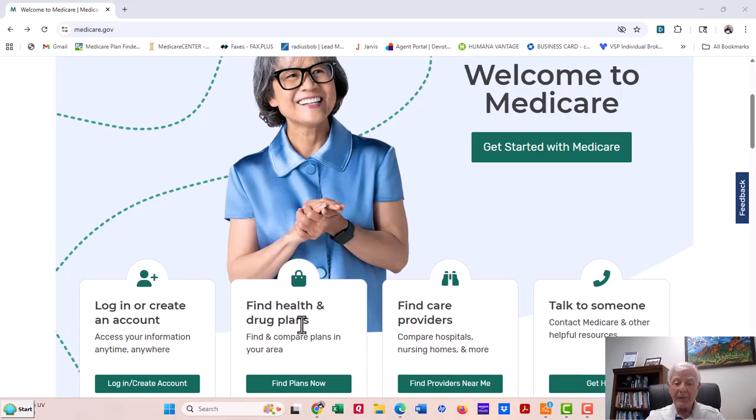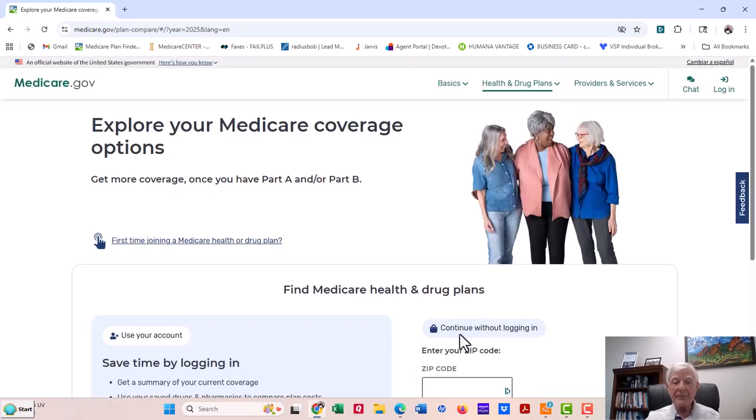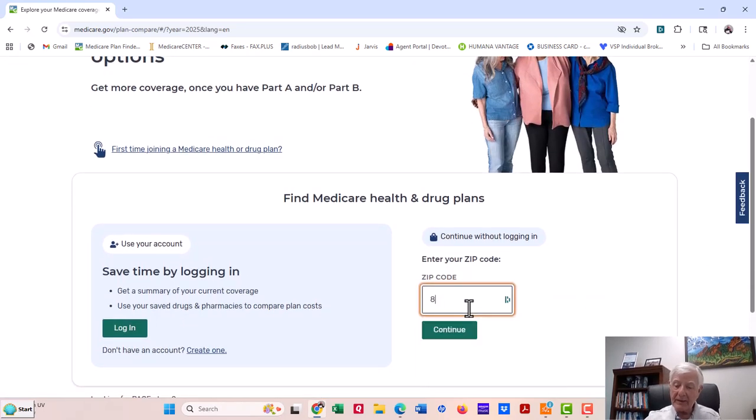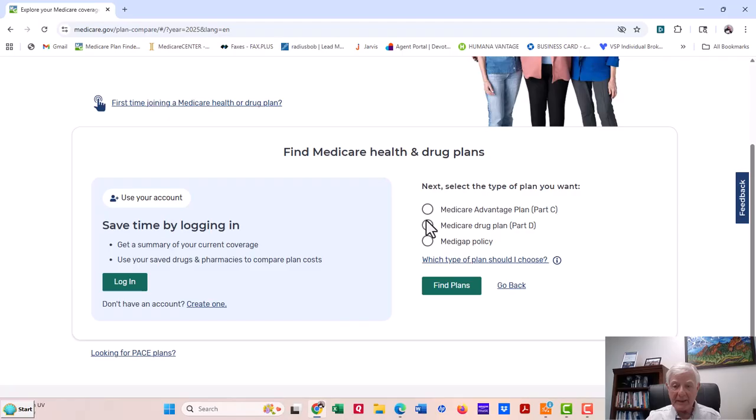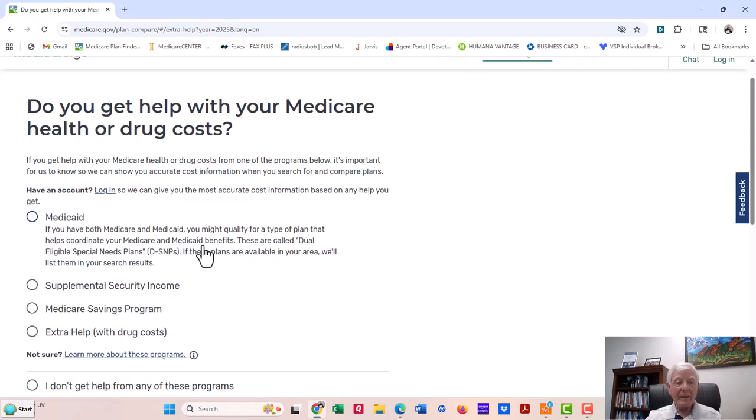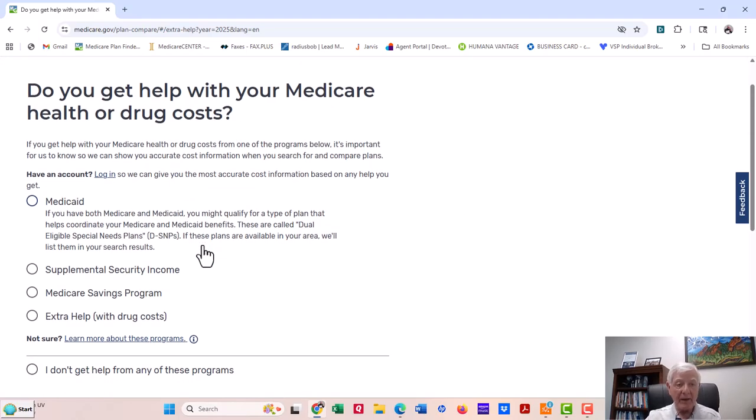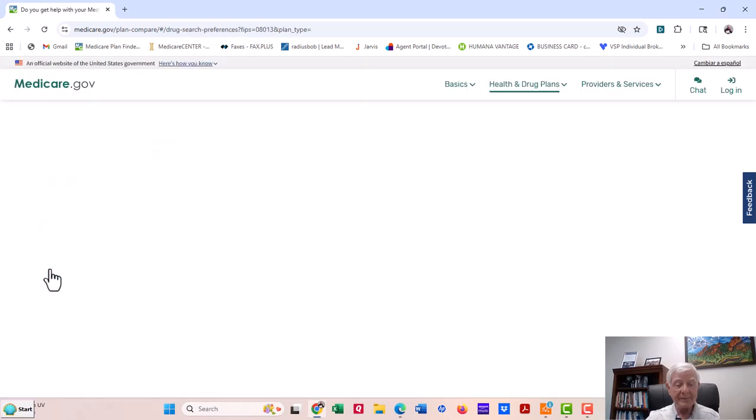Let's go find health and drug plans. We don't have to put any names in. So we're going to find plans now. First, they want a zip code. Let's use 80304. Now, this is specifically for people who have a Medicare supplement and a standalone drug plan. So I'm going to click Medicare Drug Plan Part D and then find plans. It's going to ask if you get help with your Medicare health or drug cost, Medicaid, supplemental security income, Medicare savings, extra help. If you don't, click this circle and move on.